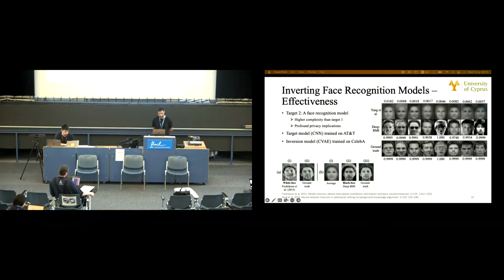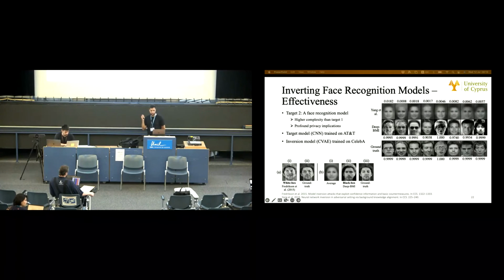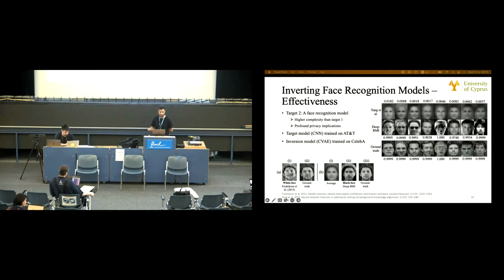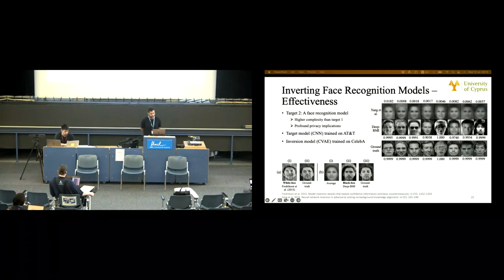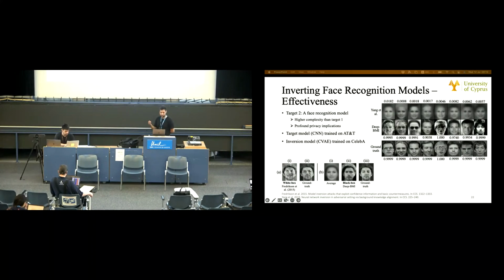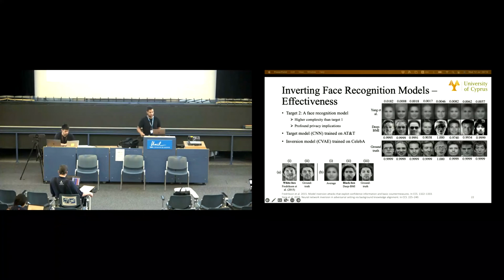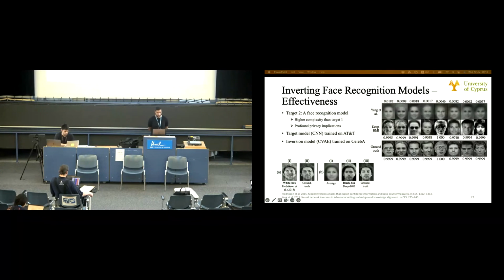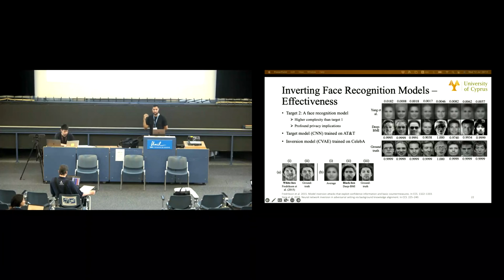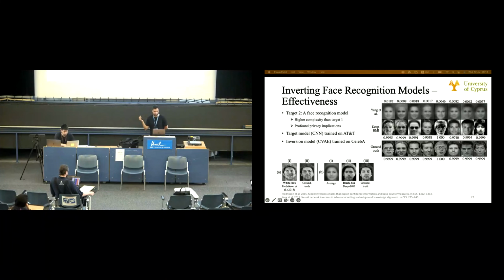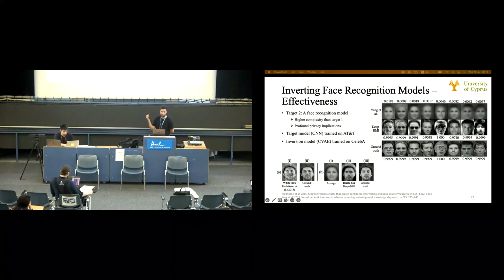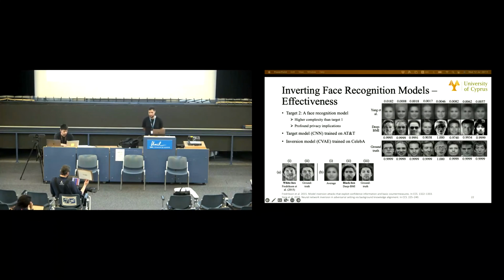box adversaries. In this figure, we compare DPMI with Wang et al., which is directly comparable since both frameworks operate in a black box setting. As we can see, DPMI manages to reconstruct recognizable images with recognizable characteristics, whereas Wang et al.'s framework reconstructs only average images that only preserve general features of the faces, such as mouth, nose, and eyes. Also, you can see that the confidence scores derived when feeding as input our reconstructions are very close and in many cases identical to those observed when feeding as input the ground truth images.